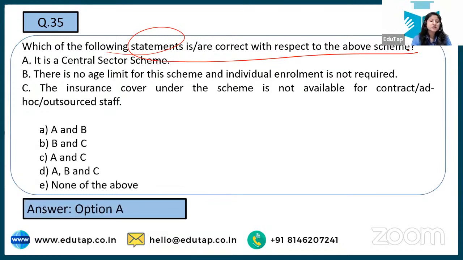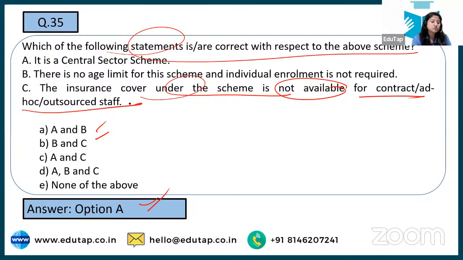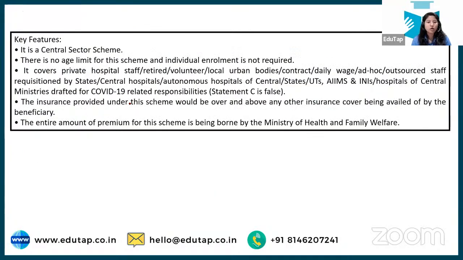See, the correct answer to this is option number A and B only. Because the insurance cover under the scheme is not available for contract and outsourced staff, no, that is not correct. It is available for them also. What are outsourced staff? They are the third party that have been hired. And we're talking about Mudra. So yes, all can take. And yes, there is one more thing, that no collateral loan they can take. They do not have to give some collateral to it.